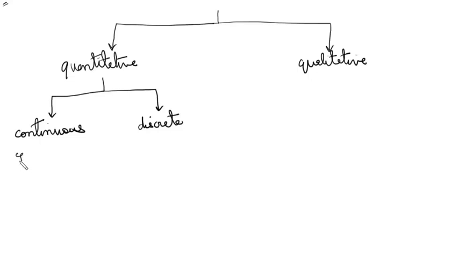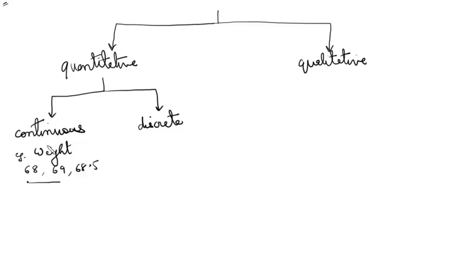For example, weight. The weight of a person can take any values. So I can have decimal places as well. For example, somebody might be 68 kg, somebody might be 69 kgs. You might have 68.5 kgs also. So continuous variables are a continuous series of variables.